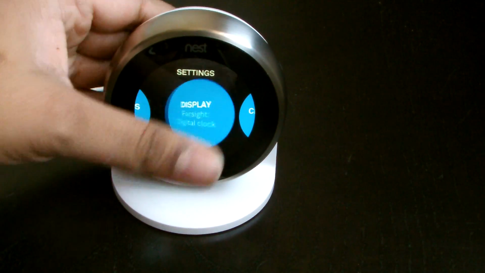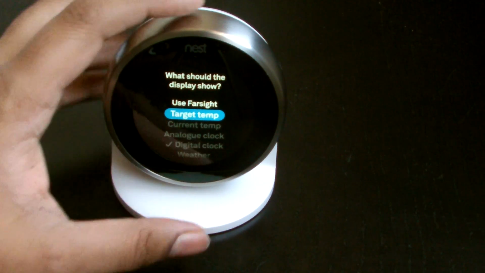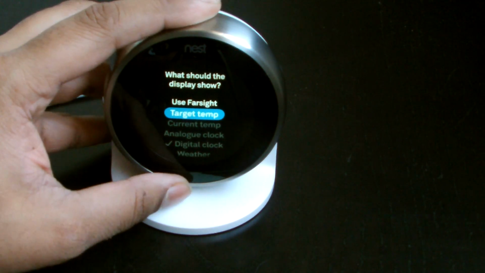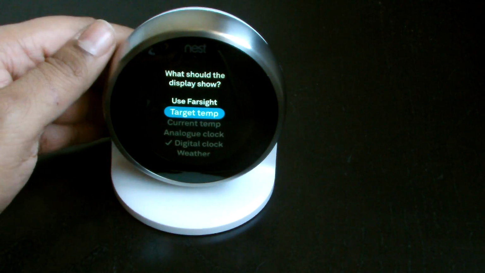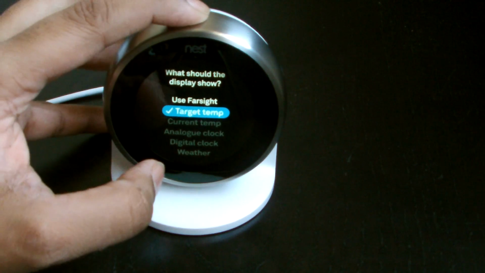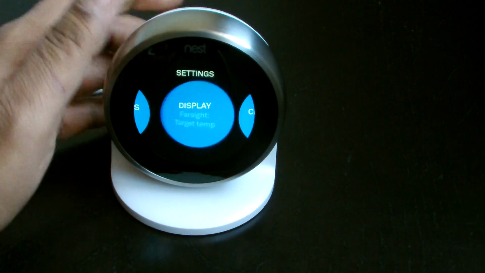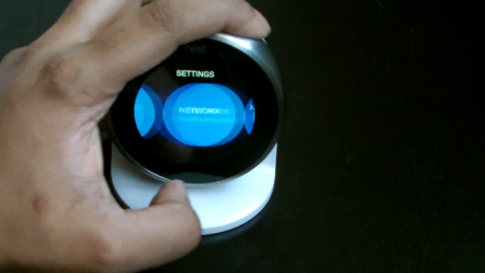So let's have a look at what other options we have. We say use Farsight, and you could say show me the target temperature. If we set that, and that's on by default, we're going to go back and say done, and then scroll back to the main screen.